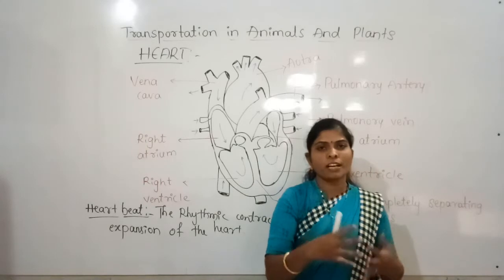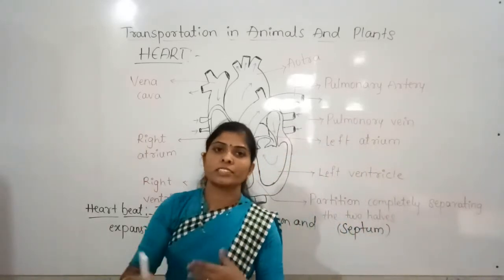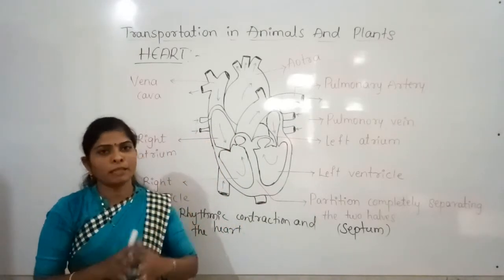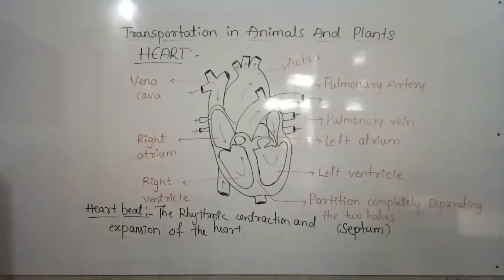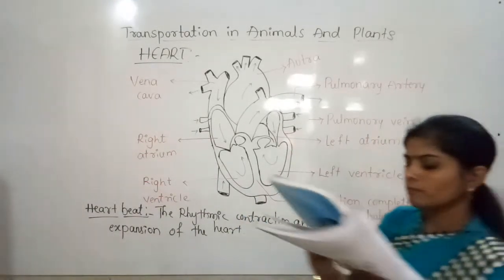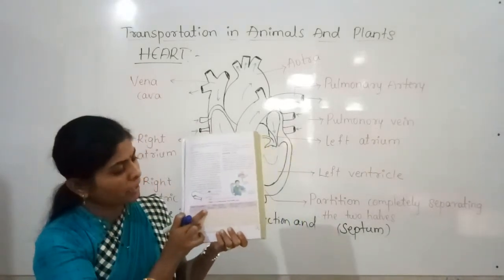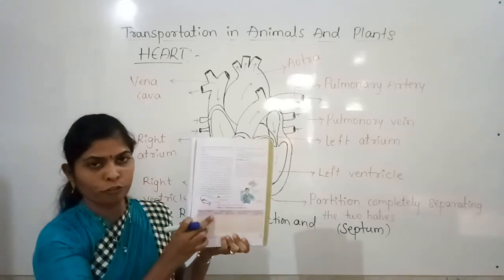Or take a brisk walk, and check again. Also, you can check the heartbeat of your family members. The table is given in your textbook, on page number 125. So check the heartbeat while resting and after running for 4 to 5 minutes.